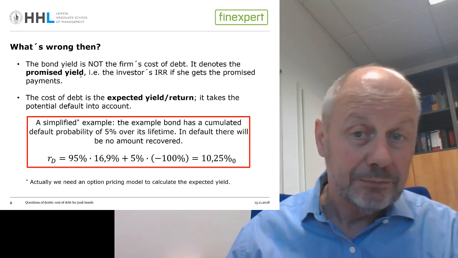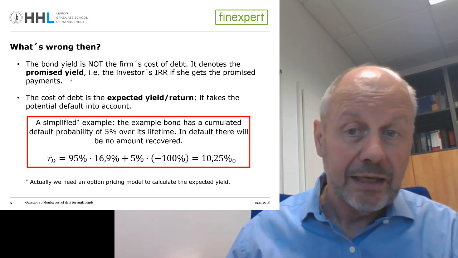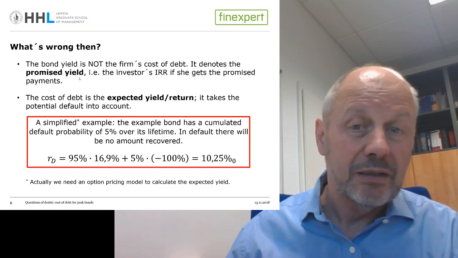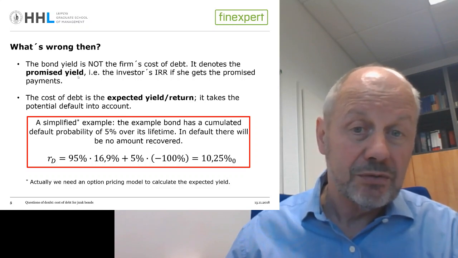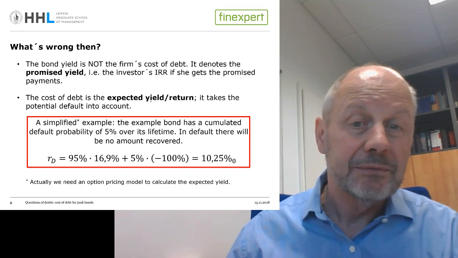But, and that's the reason why the bond price has declined by 30%, there is a significant default probability, and that means that there is a probability that our bondholder will not get what is promised to him. And so what we are interested in when we talk about cost of debt is actually the expected return, or the expected yield of the bond.